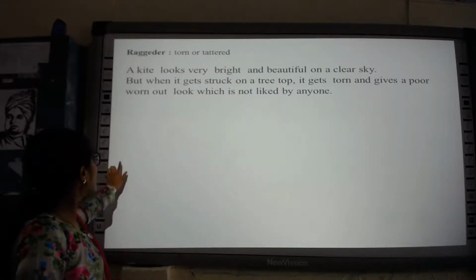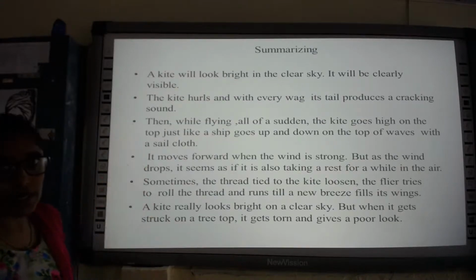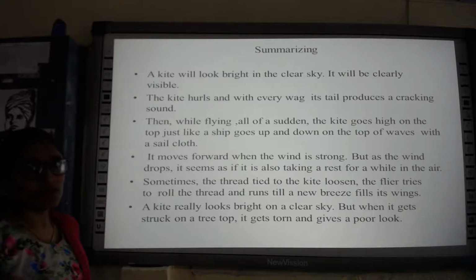Now we'll summarize the poem in a glance. Okay. So what did the poet say in the beginning? How does the poet begin the poem?